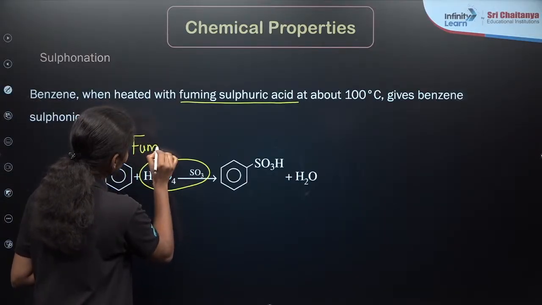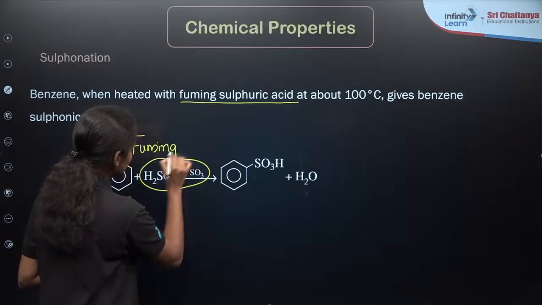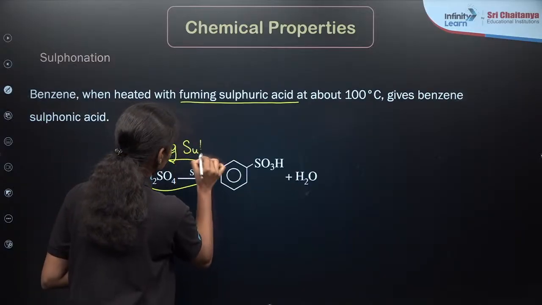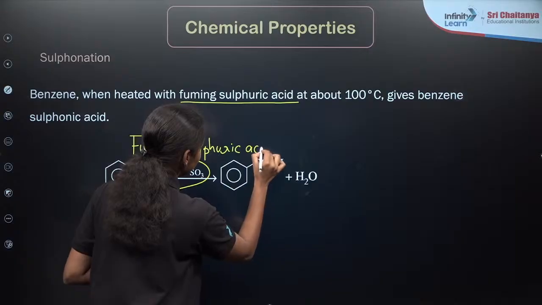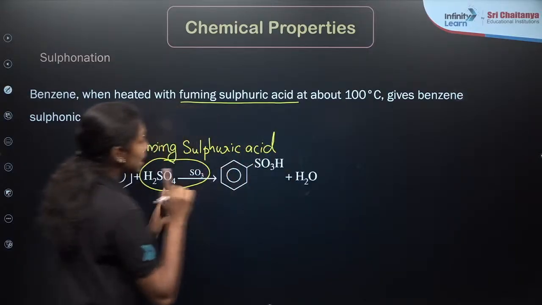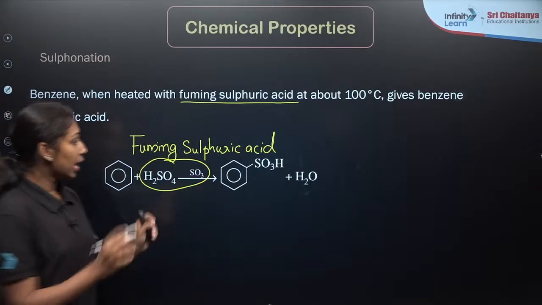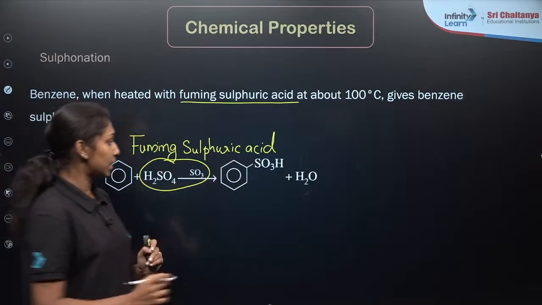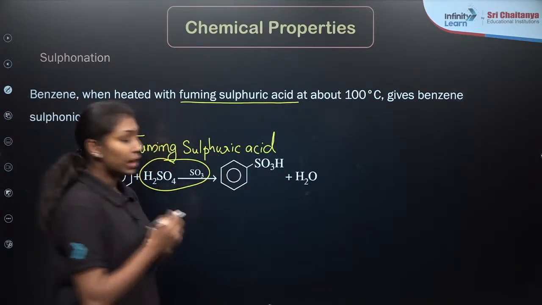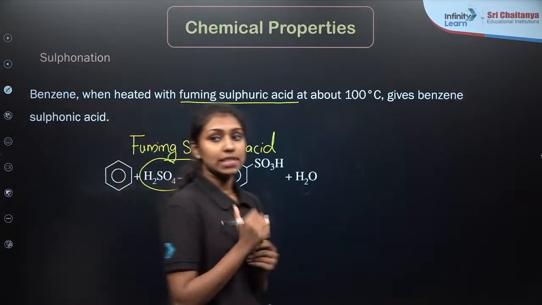If our reactant benzene reacts with fuming sulfuric acid at a temperature of 100 degrees Celsius, it will produce a product like this, in which the SO3H group, the sulfonic acid group, is introduced into the benzene ring. Benzene sulfonic acid, right? This is our reaction of sulfonation.